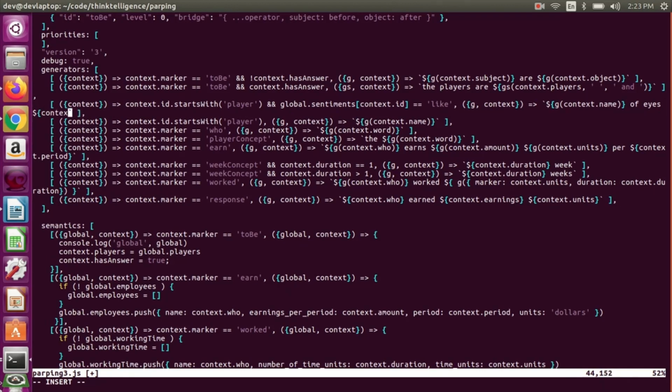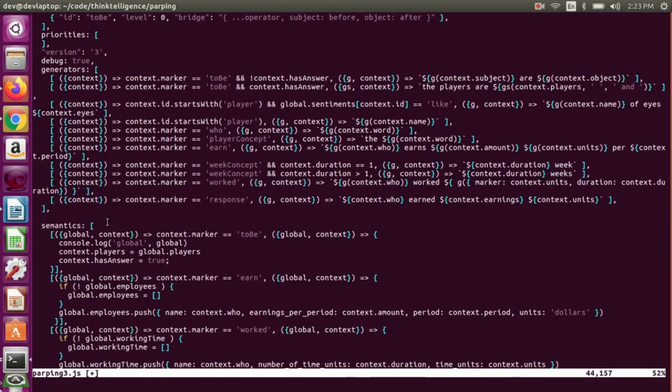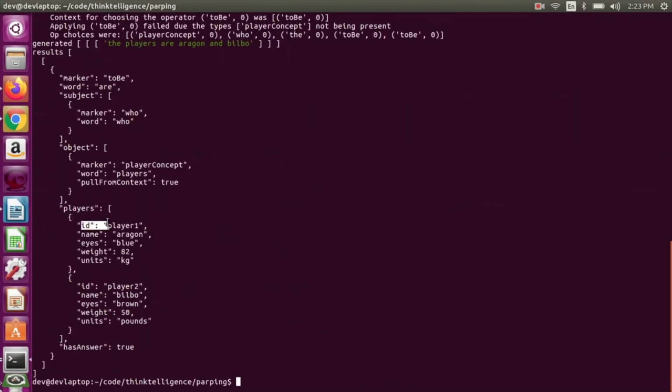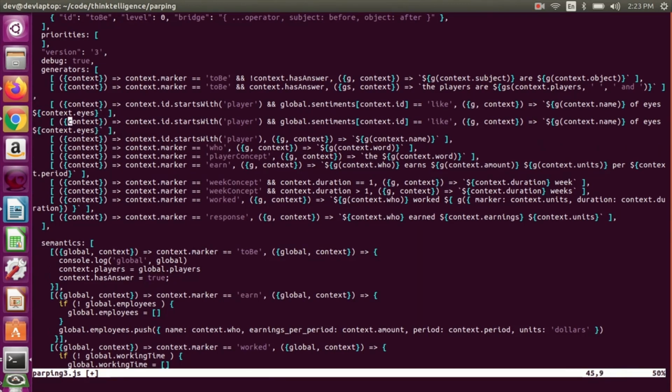Yeah, so pull the color out of the eye property. That's what we'll say if we like the person or the player. Okay, so now we'll make one for neutral. So if it's neutral, we'll just say their name with no other embellishments.